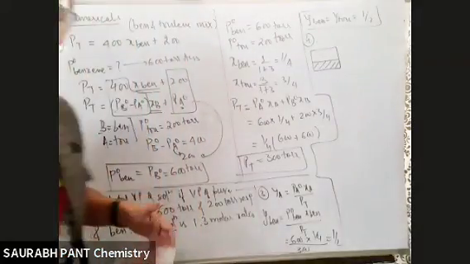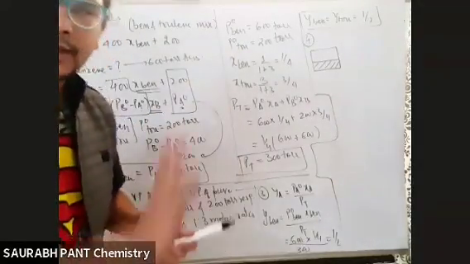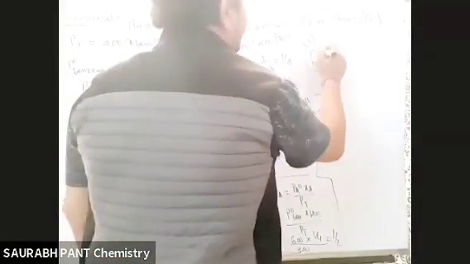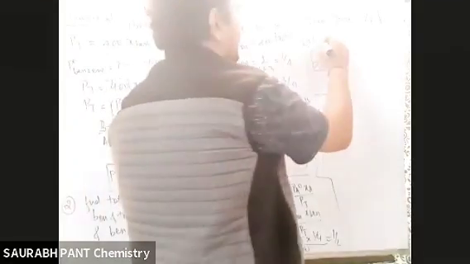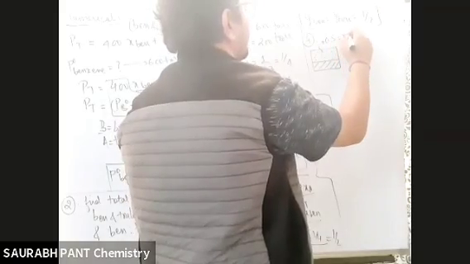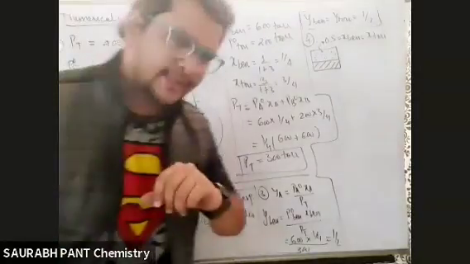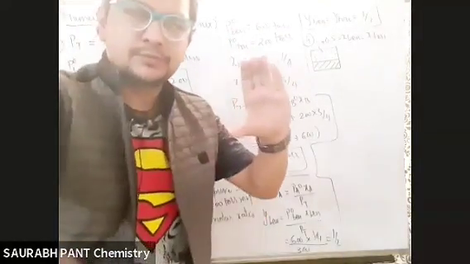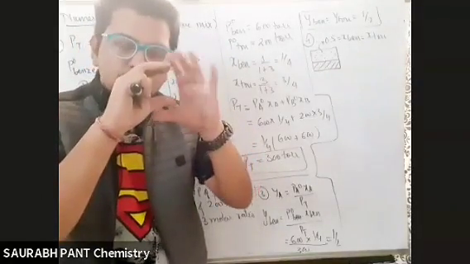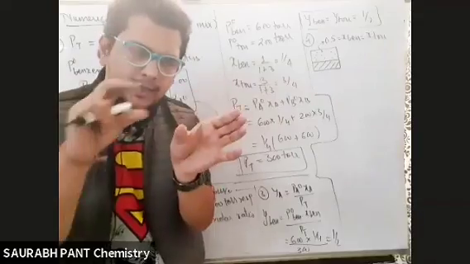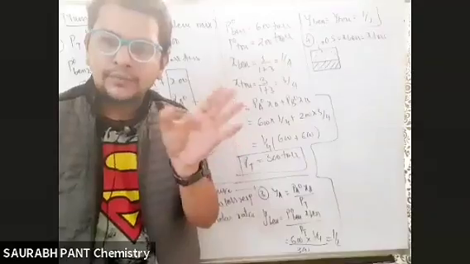Look, what happened? The whole circle got completed. You will understand by this last question that the whole circle got completed. There is no further question left. Now what? This one was having some vapor composition. We know very well that vapor composition was half and half. That means there was 0.5 mole fraction of benzene and the same was the mole fraction of toluene. The question is saying, focus on the board, that from this container in the upper part there are some vapors. Question wants to say that you collect this vapor, take it in another flask, condense it, make it liquid, then find the new total vapor pressure.